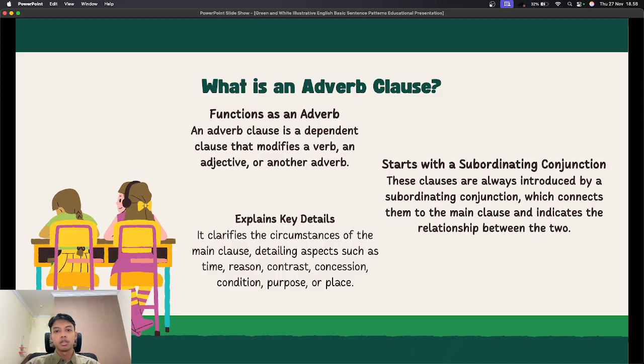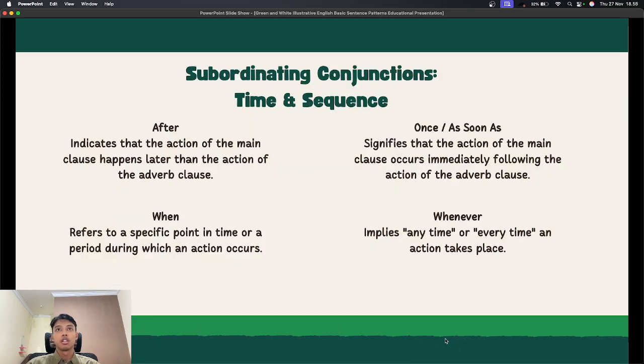Now let's look at some subordinating conjunctions related to time and sequence. One, after, shows that the action of the main clause happens later. For example, after I finished my work, I took a rest.